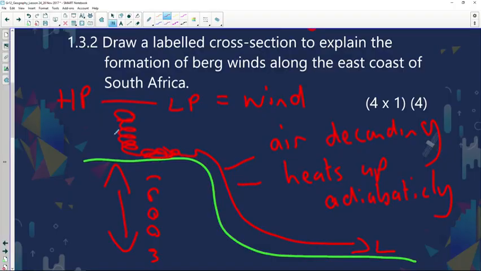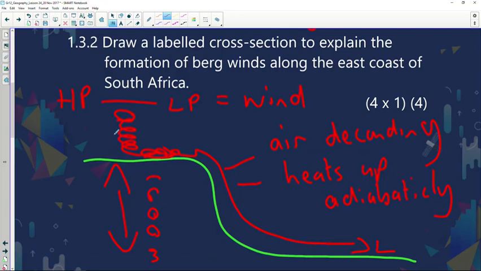Now, just before the break, we discussed bergwinds. They're, like the name indicates, like mountain winds. Now, I just want to go back to 1.3.2 to explain this process. It's a high pressure system over the interior of Southern Africa. Air moves from a high pressure to a low pressure, so it moves down the escarpment into the coastal low